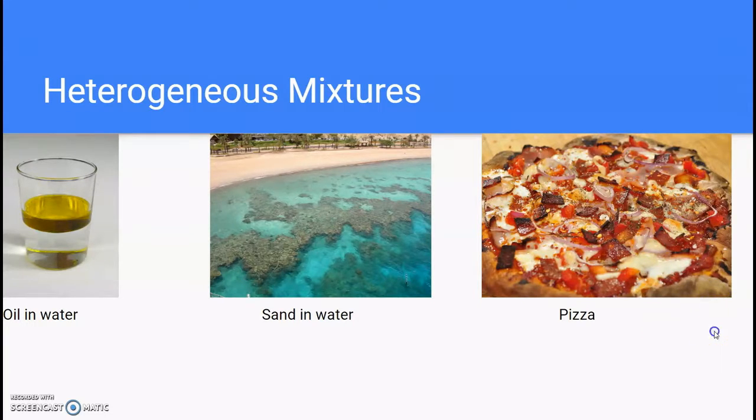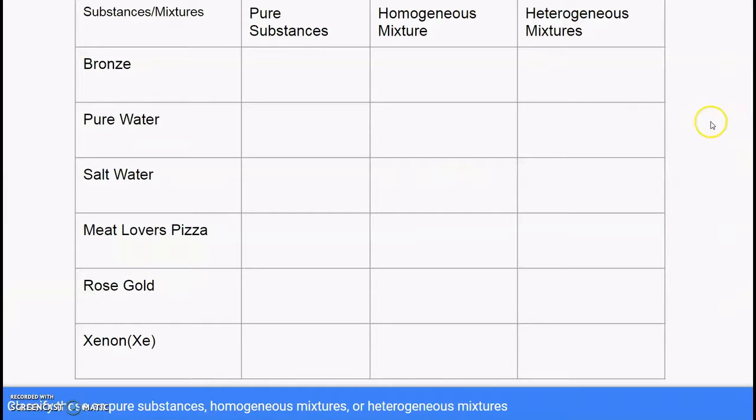So on to this activity. You have to classify these as either a pure substance, homogeneous mixture, or heterogeneous mixture. So first one we have is bronze. So bronze will be classified as a homogeneous mixture. It's a mixture of copper and tin. You cannot visually see the copper or the tin. They appear as one whole solid piece.